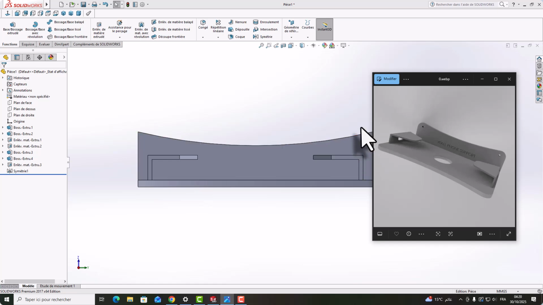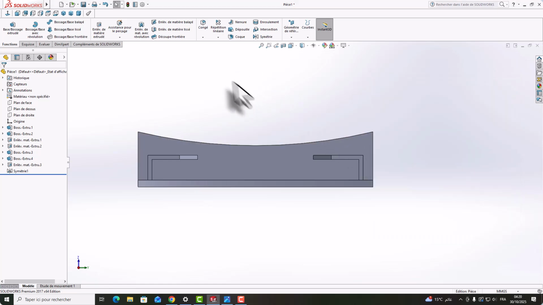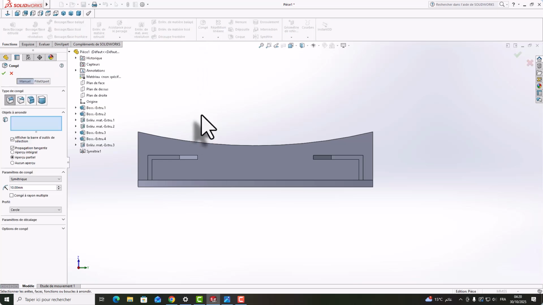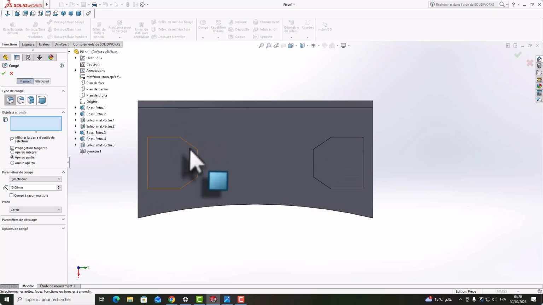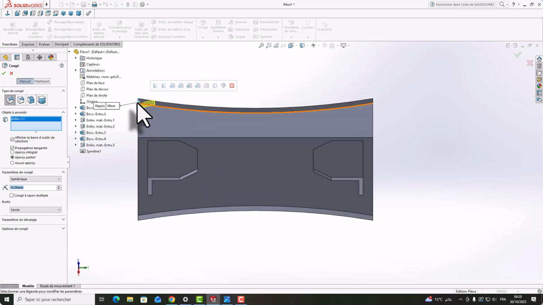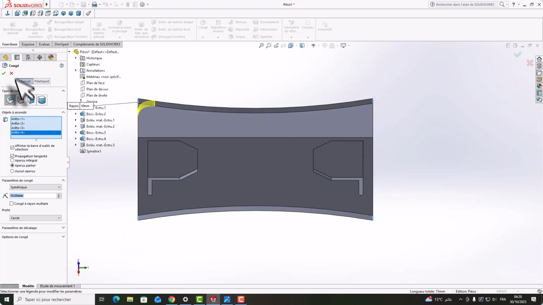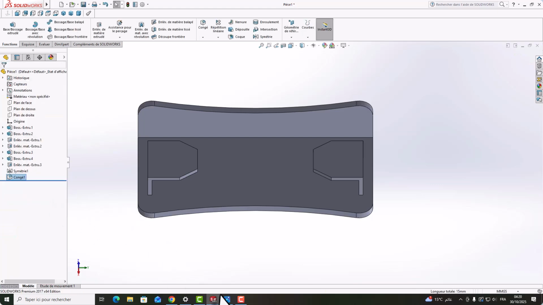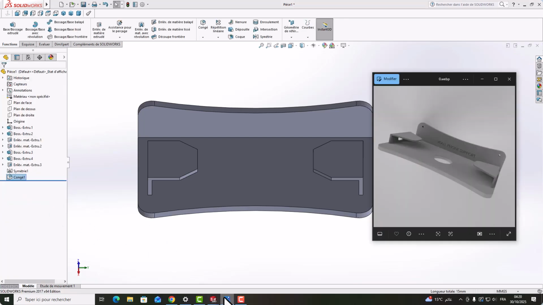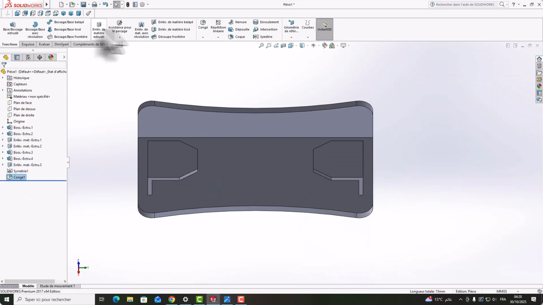In French it's congé, so I don't know in English what it is. So we need to go here, and after we need to type here 10 millimeter, here 10 to here and here. Okay, and after we need to choose here too.